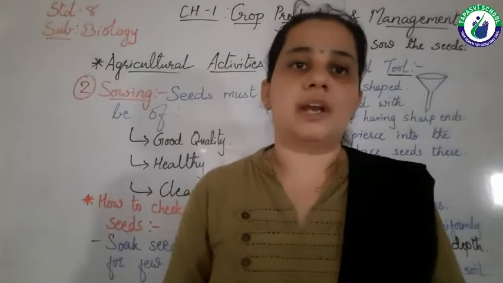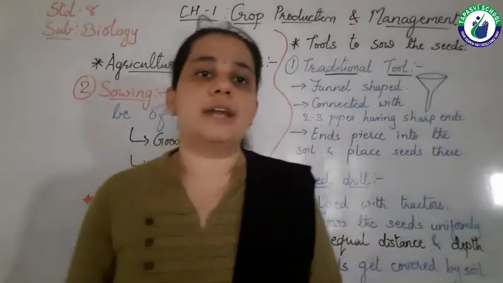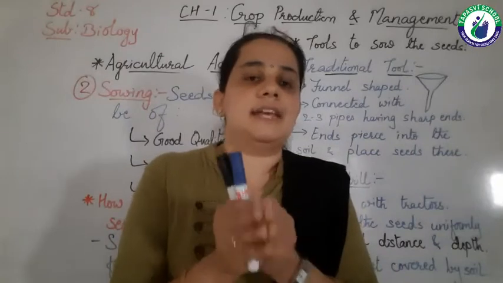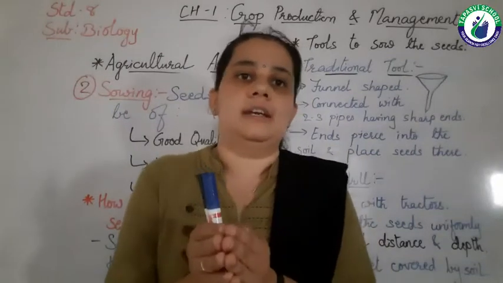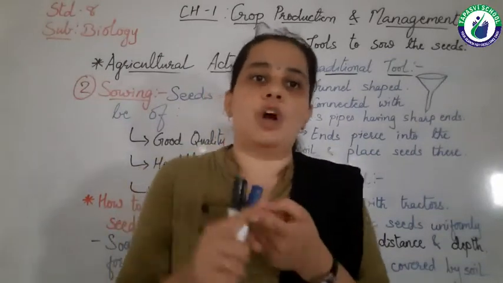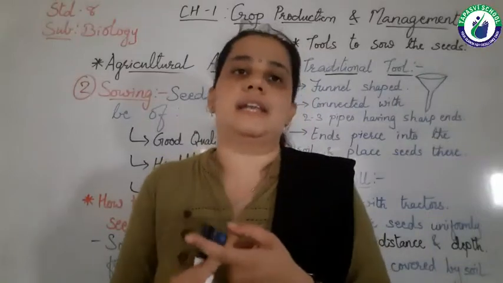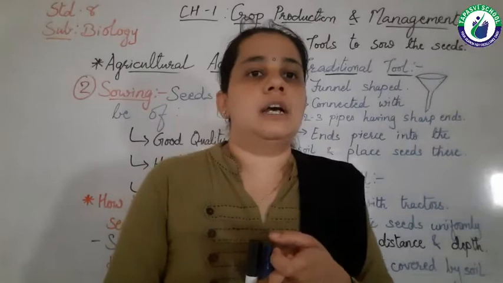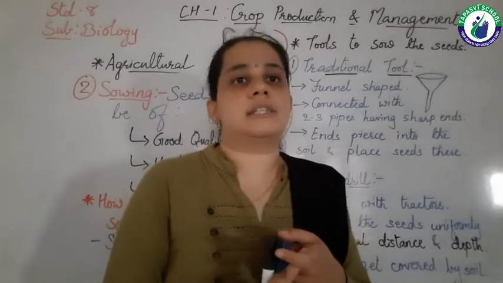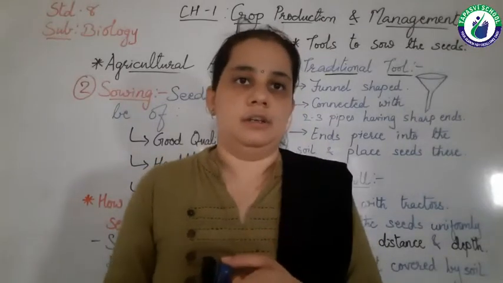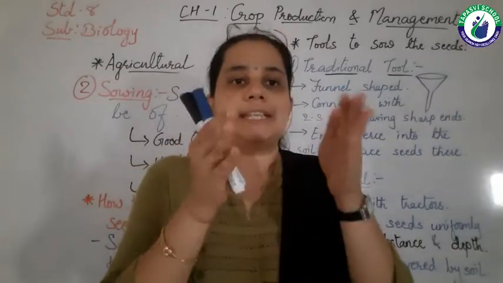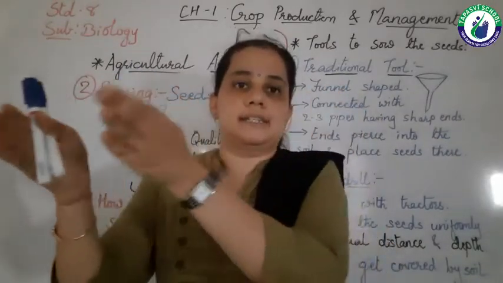Why? Because if at one place so many seeds are there, then they will not get a proper amount of water, nutrients, sunlight, etc. So the crowding must be avoided, right? So we have to sow the seeds at equal distance.